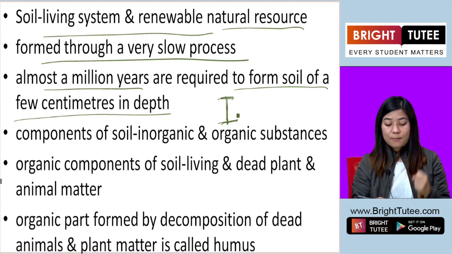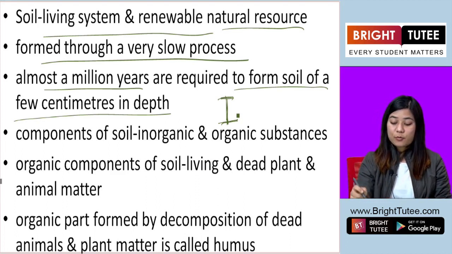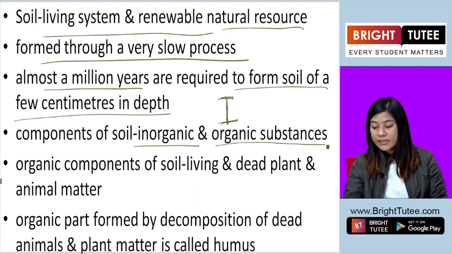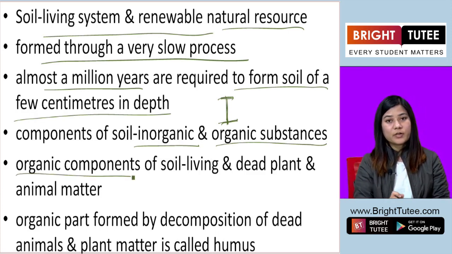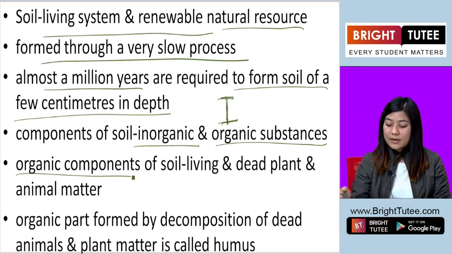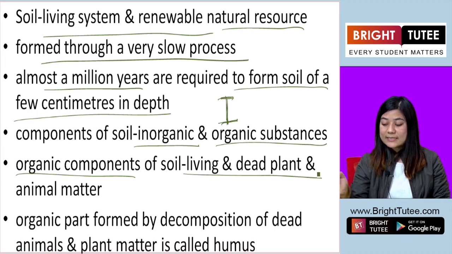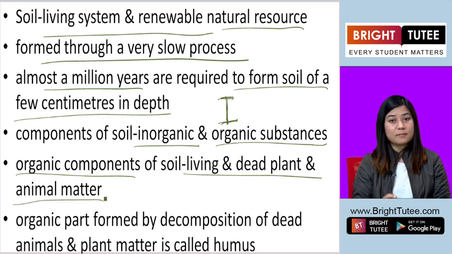Now soil is composed of many substances, but mainly it is composed of inorganic and organic substances. Now what are organic components or organic substances? Organic components are living and dead plant and animal matter.